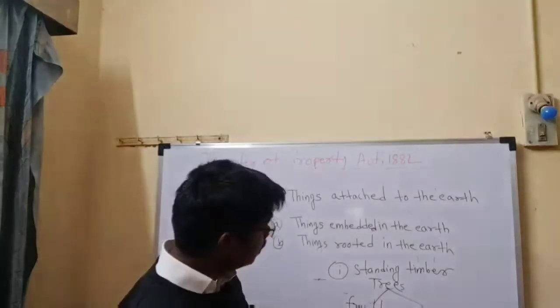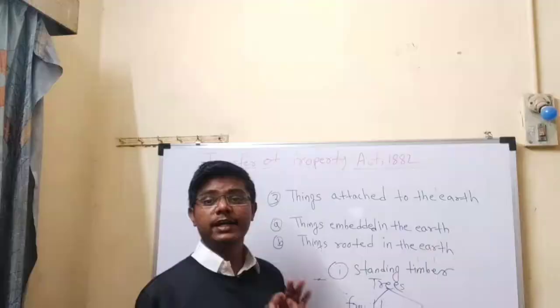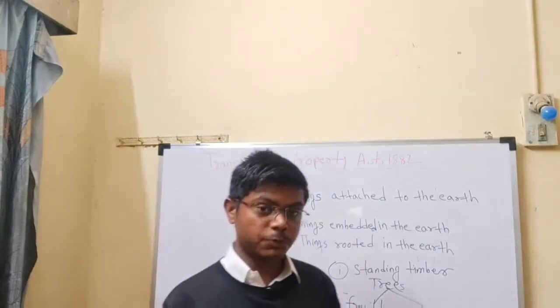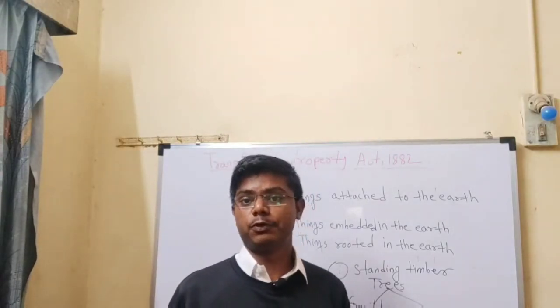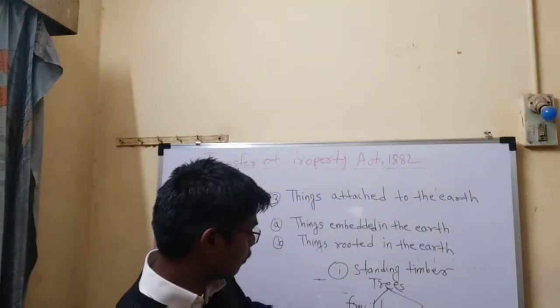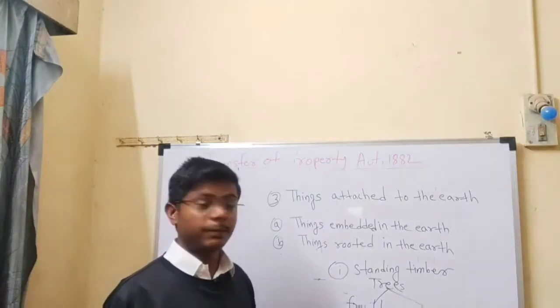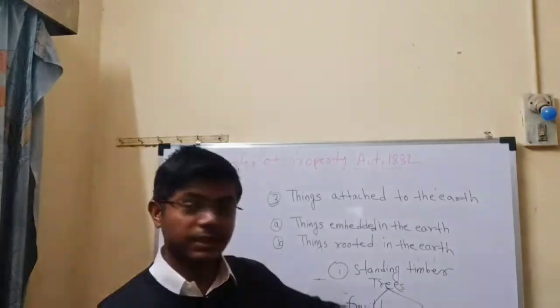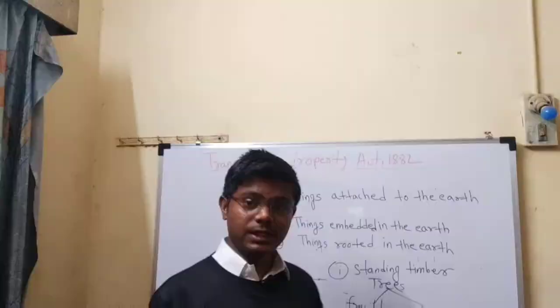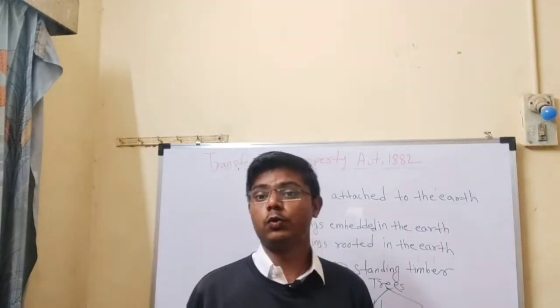First one is fruit bearing and second one is standing timber. Fruit bearing means the trees which are used for producing fruits, for example mangoes. Fruit bearing trees are immovable property and standing timber is movable property. Why? Because it is used for making wood.